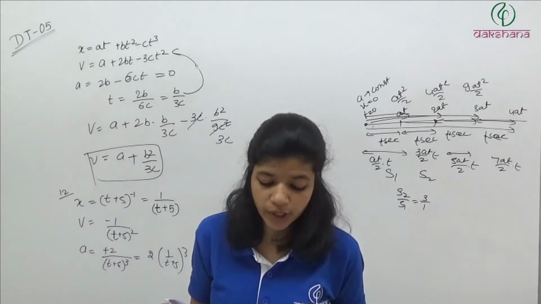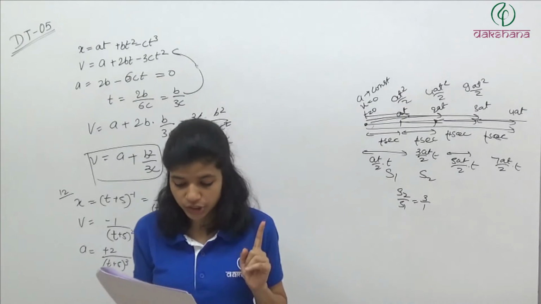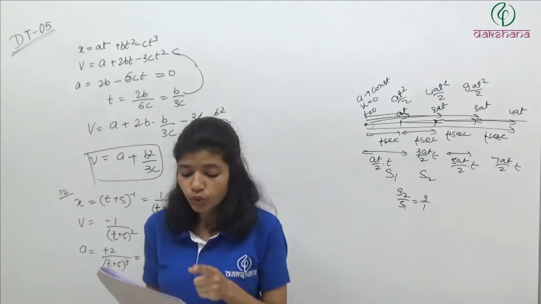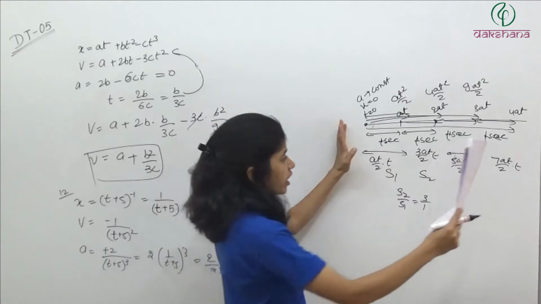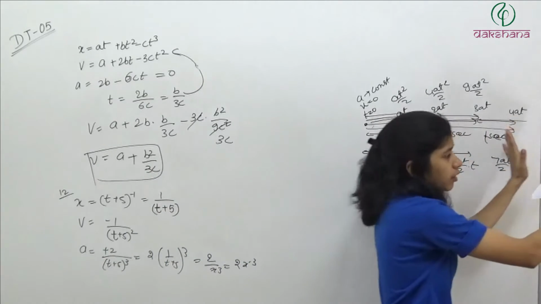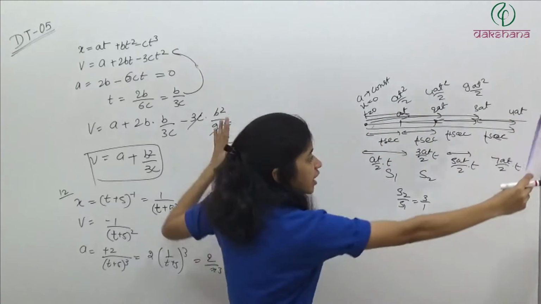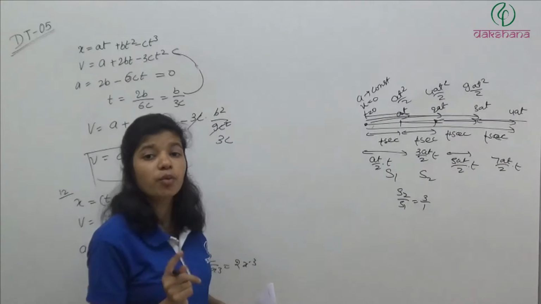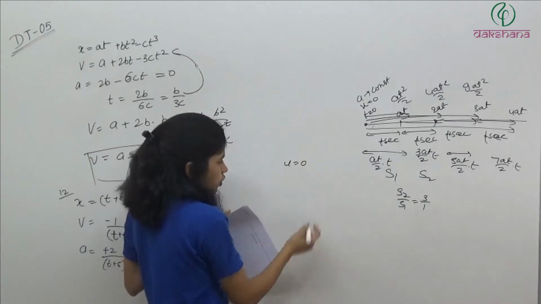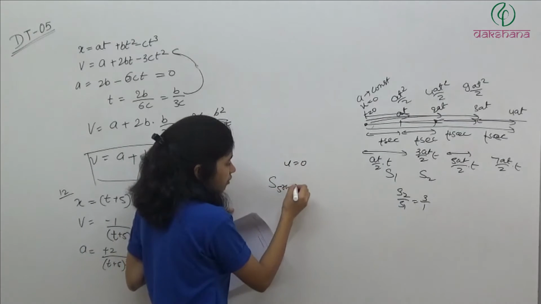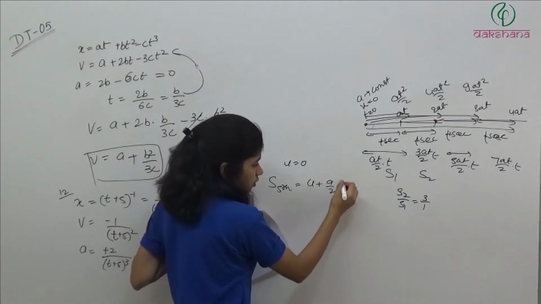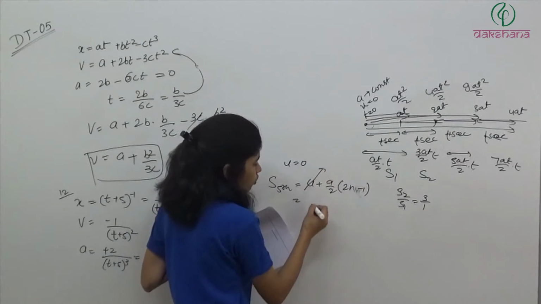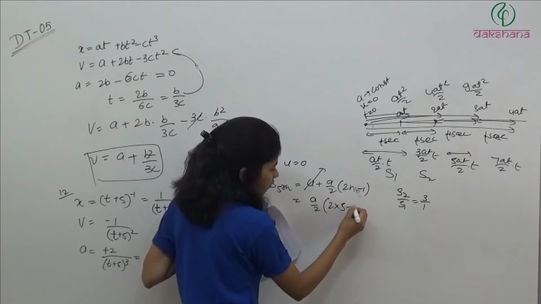Question number 14. A body starting from rest moves with constant acceleration. The ratio of distance covered by the body during 5th second to that covered in 5 seconds. So covered in 5th second मतलब इससे भी आगे, and 5 second मतलब पूरा. So क्या आ जाएगा हमारे पास? Body is starting from rest मतलब initial velocity is 0. So distance in 5th second will be how much? ये तो सबको याद है. ठीक है. So it is 0, so a by 2 into 2 into 5 minus 1.